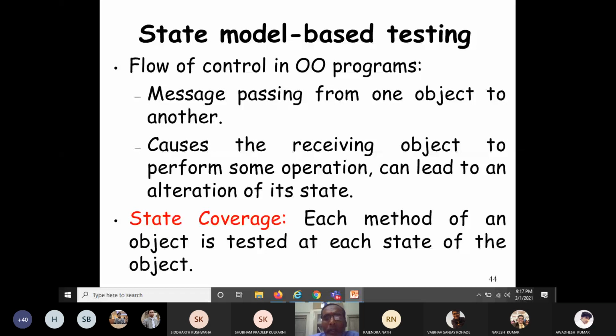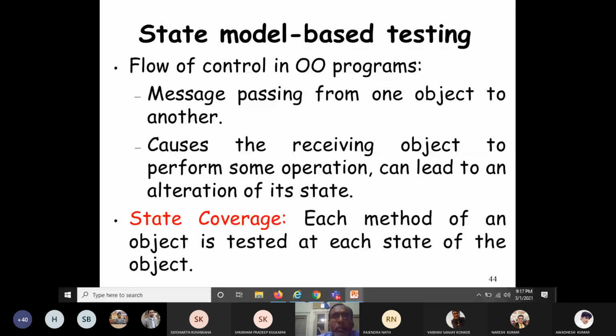For example, if you take the account object, whatever the method such as deposit, withdraw, etc., all those methods have to be tested at each state of the account object such as new, initial, working, idle and dead states. This is what is meant by state coverage. That means you have to design test cases in such a way that each and every state of that object is covered, executed at least once. This is what is known as state coverage.